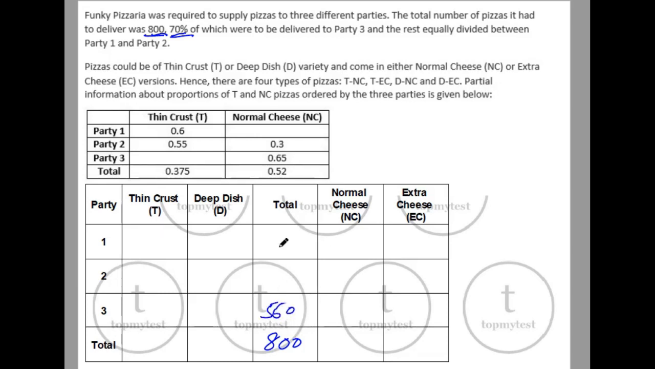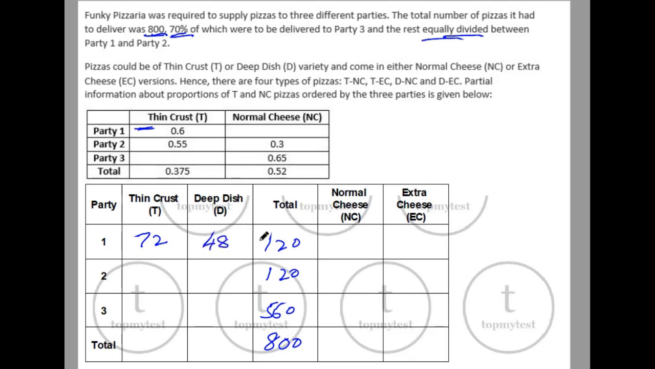The balance is equally distributed. So you can either do 15% of 800, or from 800, 560 is gone. So 240. 240 is evenly distributed. So this will be 120 pizzas. So this gives you the total number of pizzas delivered to each. Now let's calculate the distribution here. Okay, in party 1, 60% were thin crust. So 60% of 120. 10% is 12, 60% will be 6 into 12, which will be 72. So the balance are deep dish, 120 minus 72 will be 48.